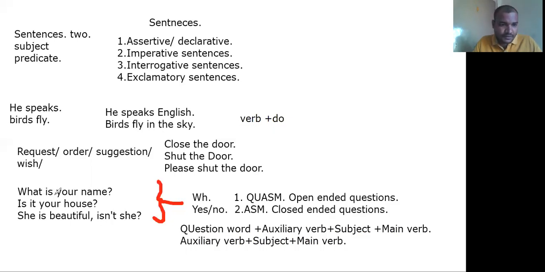Where is your house? Here, "is" is acting as the main verb. What is your name? It acts as the main verb. Of course, it is a helping verb, but it acts as the main verb. Similarly, is it your house? "Is" is acting as the main verb.